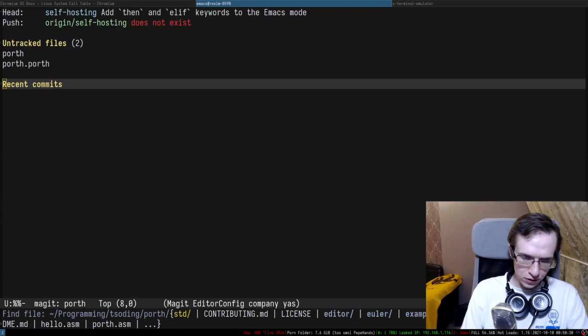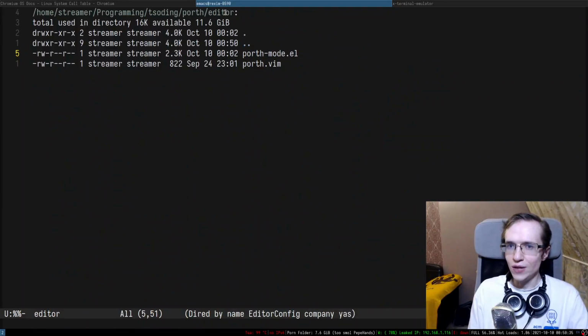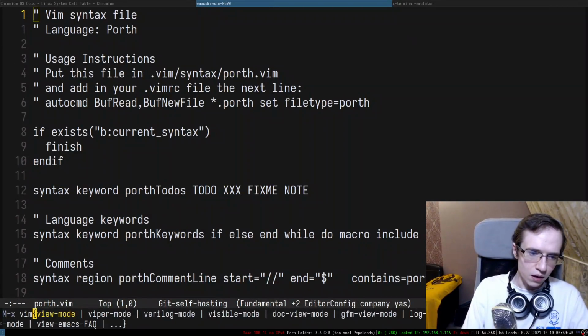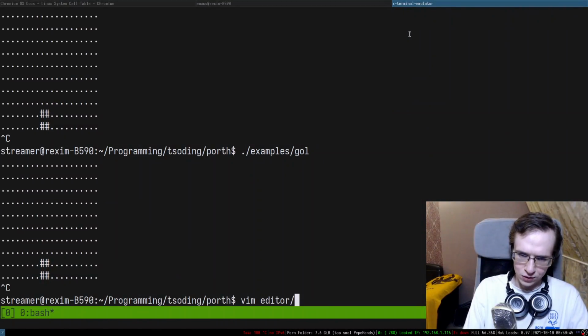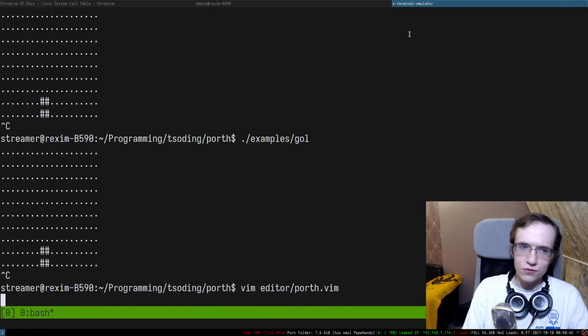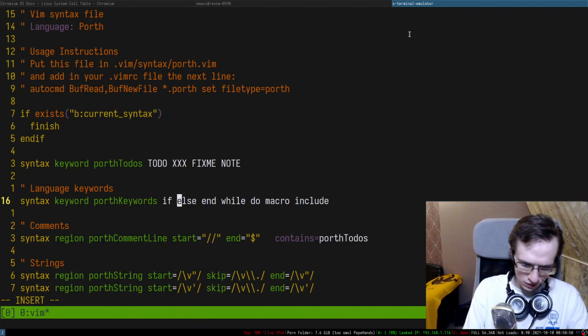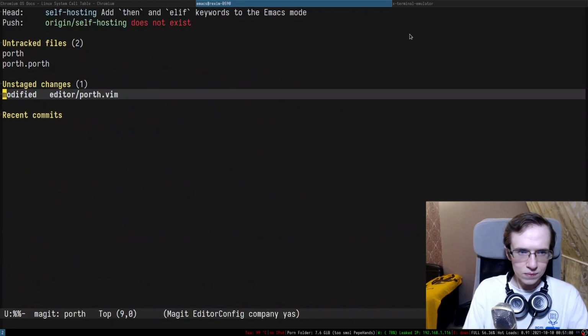We might as well actually add them to Vim mode as well, right? So for those who's following this entire stuff, we have a folder called editor, and we have support for two editors, Emacs and Vim, and I'm supporting like two of them. Vim script. Do I have a highlighting for Vim script? I'm not sure if I have it. Okay, so editor, Porth, Vim, and where do we have this stuff? Okay, so here's else and elif, and another one is going to be then. So I'm going to add these things in here. Okay.